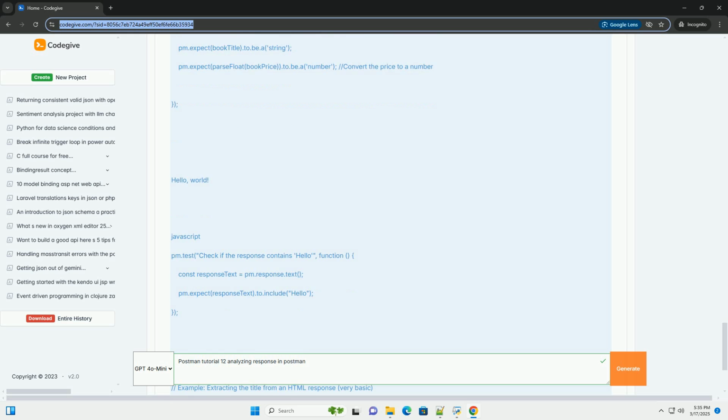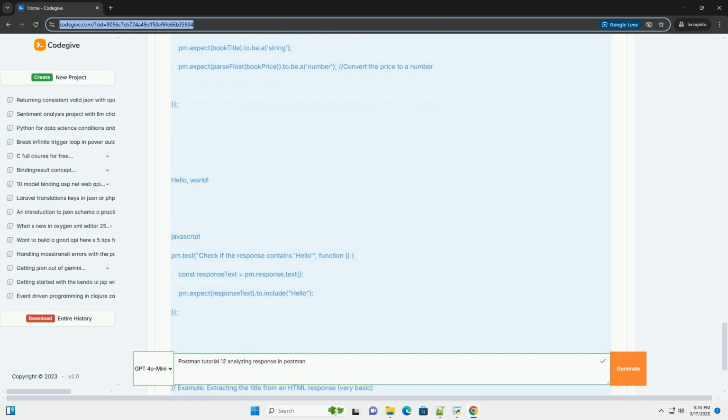pm.environment.set('postId', firstPostId) stores the first post ID in an environment variable named postId. In the URL of the second request, {{postId}} is replaced with the value of the postId environment variable. pm.environment.get('postId') retrieves the value of the postId environment variable. parseInt(storedPostId) converts the stored value, which is a string, to a number for accurate comparison.